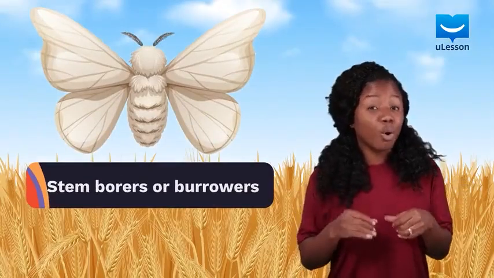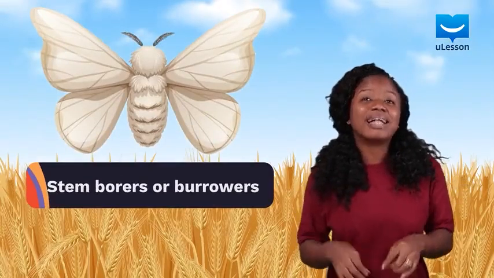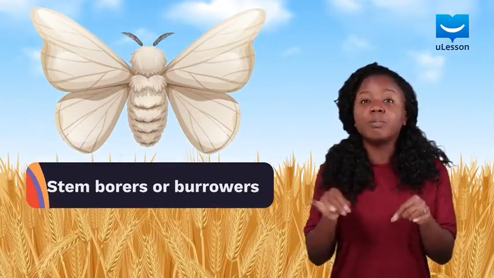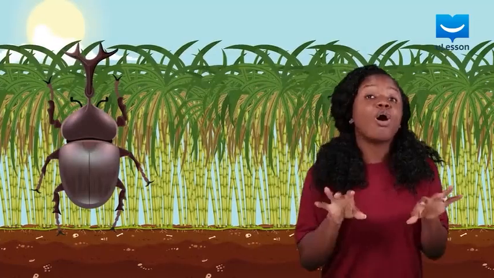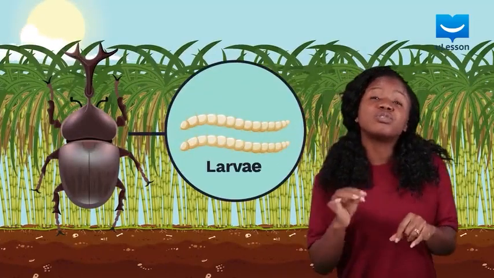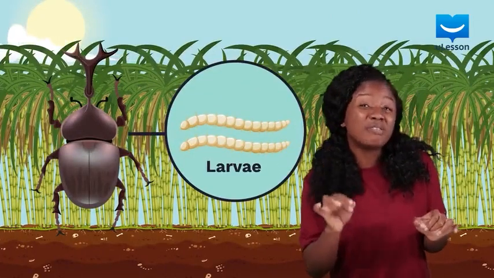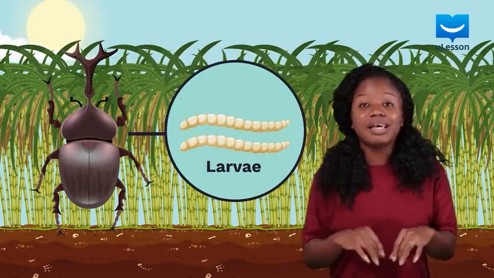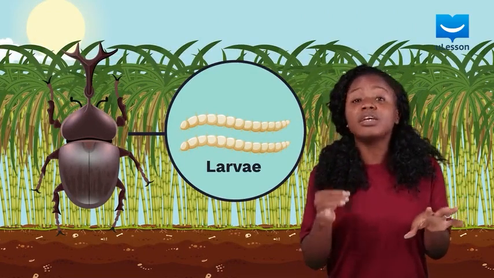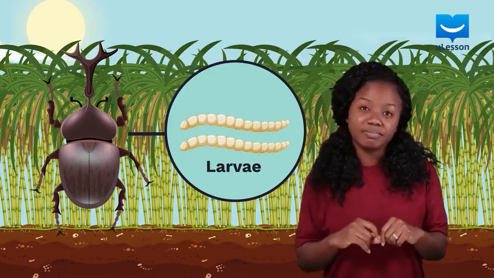Stem borers or stem burrowers are the larval forms of moths or beetles. They include larval forms of longhorn beetles that affect sugarcane and the African white stem borer that affects rice fields, among others. Oftentimes, people refer to the longhorn beetle larvae specifically when they mention stem borer. These larvae feed on stems and make them weak.